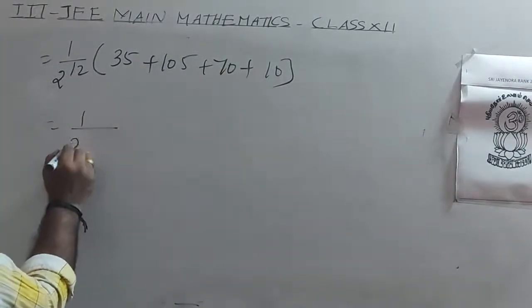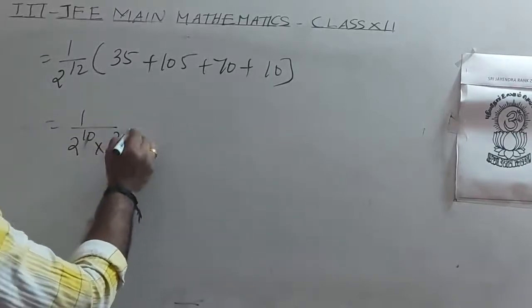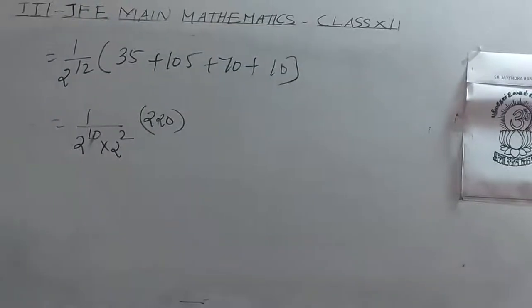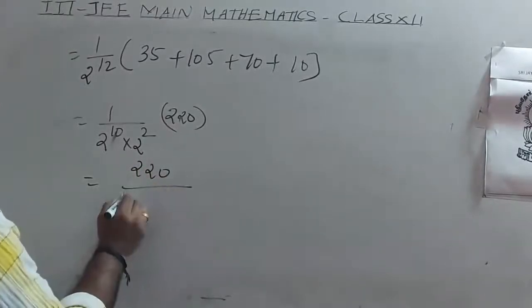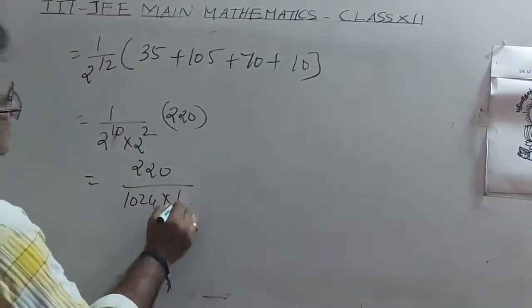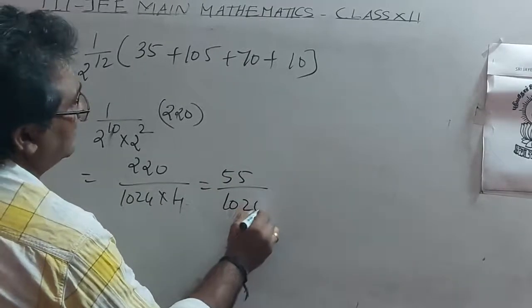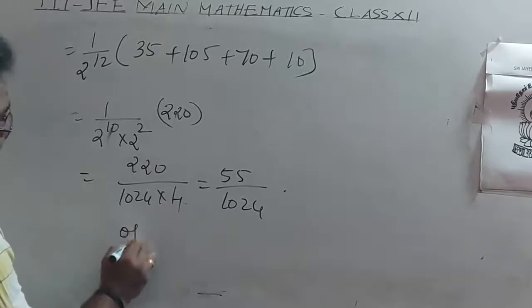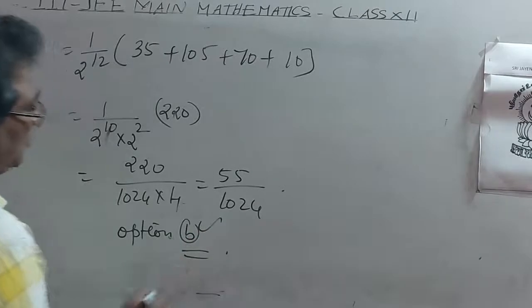So 1 by 2 power 10 into 2 squared. If you add all terms, you will get 220. So 220 divided by 1024 into 4, 55 by 1024. So option B is correct.